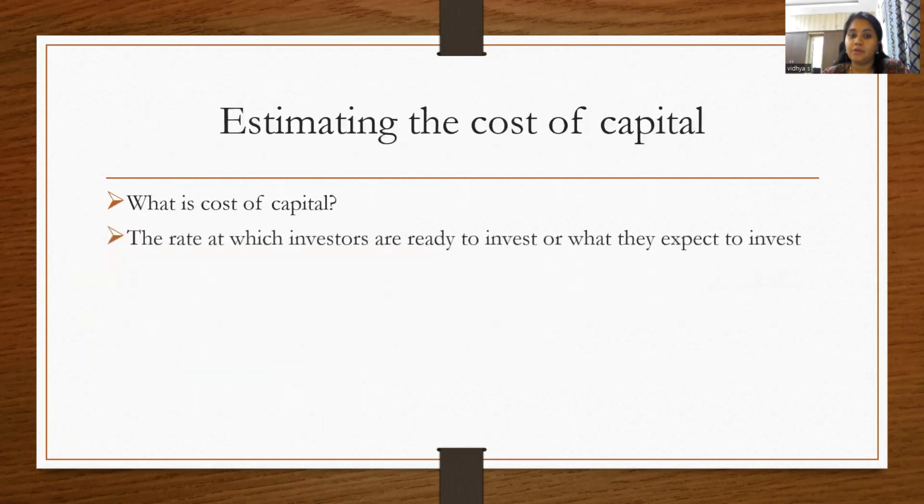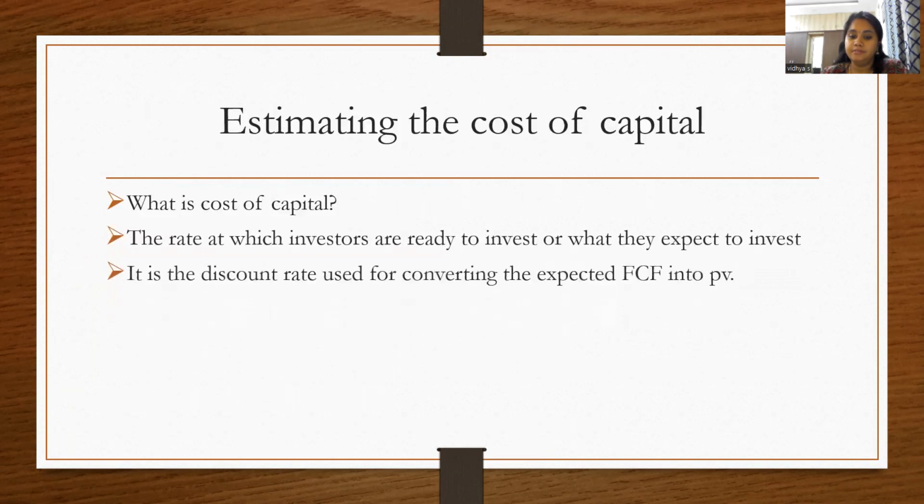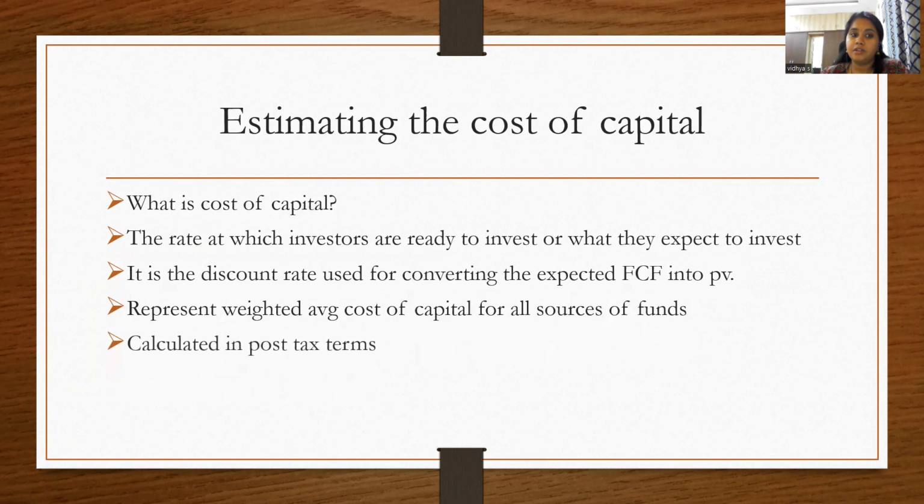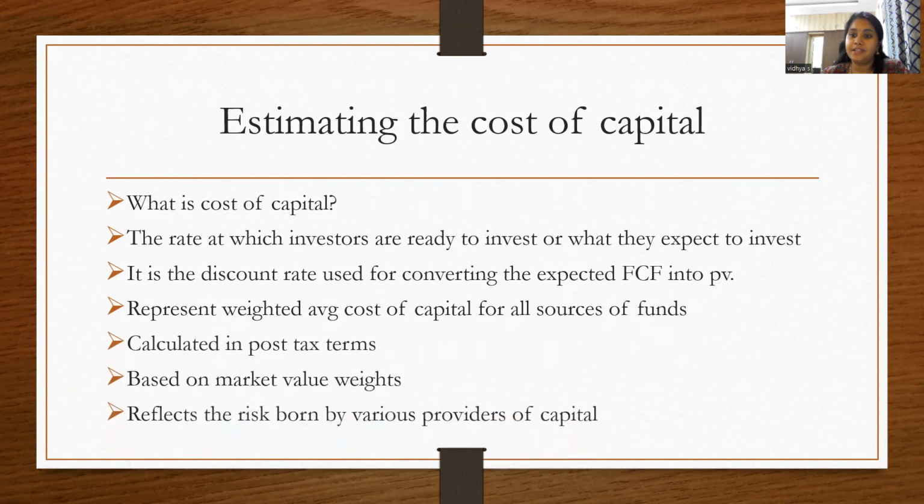Estimating cost of capital. Cost of capital is the rate at which the investors are ready to invest, and it is a discount rate used for converting an expected free cash flow into the present value. So it represents the weighted average cost of capital. When we are calculating the weighted average cost of capital, one we are going to calculate for the equity and one more for the debt, and here we are going to calculate for the current year and the high growth period, and you're going to calculate for the stable period.